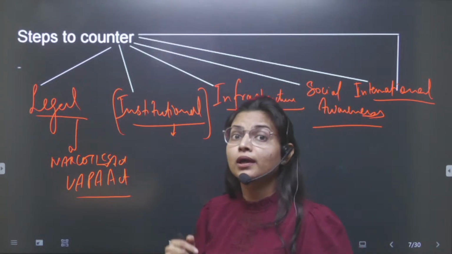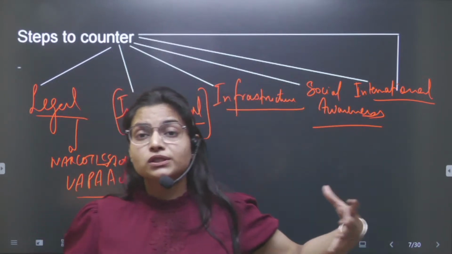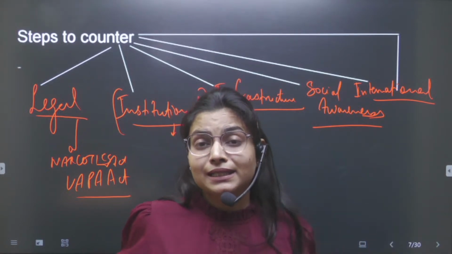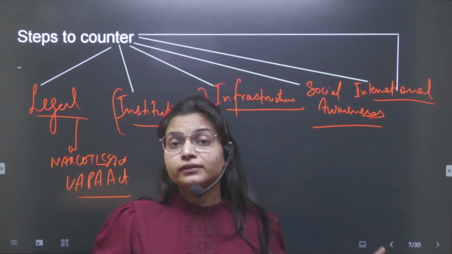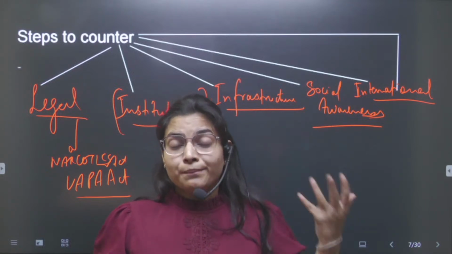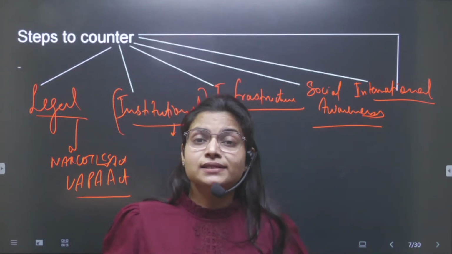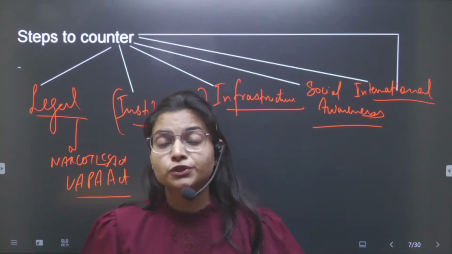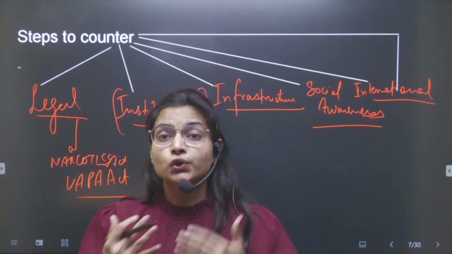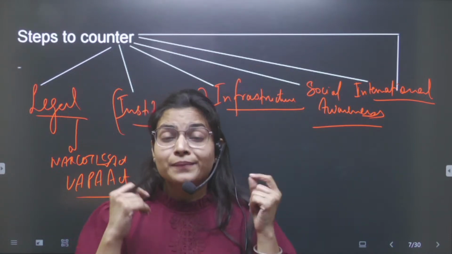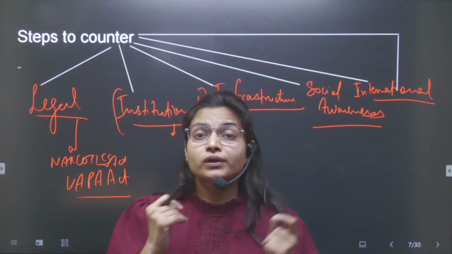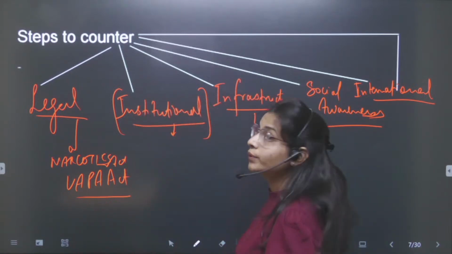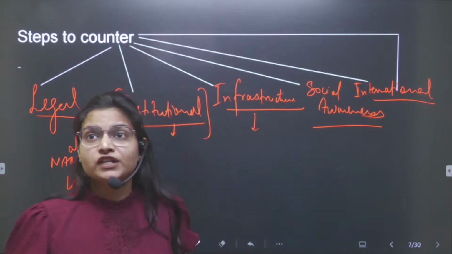And one more thing, you can use the other topics of the syllabus as well to mention the points. For example, in the syllabus it is mentioned there are internal security challenges due to the media and the social networking sites as well. Due to the use of anonymity or the encryption services in social media, that has basically made the linkages between organized crime and terrorism stronger. And now you can mention the infrastructure.